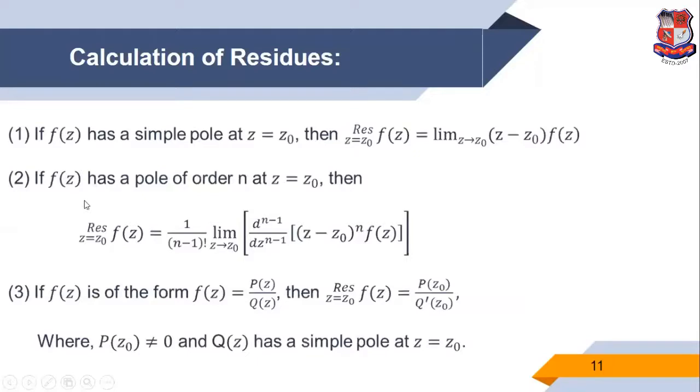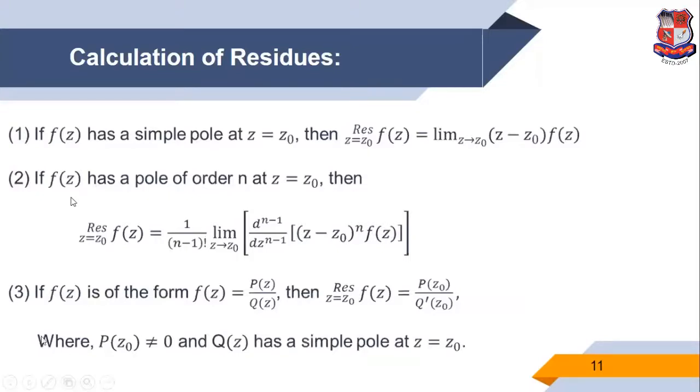Second, if f of z has a pole of order n, more than 1, then the residue at z is equal to z0 of f of z is 1 upon n minus 1 factorial times the limit as z tends to z0 of the n minus 1 times derivative of the function z minus z0 raised to n into f of z.